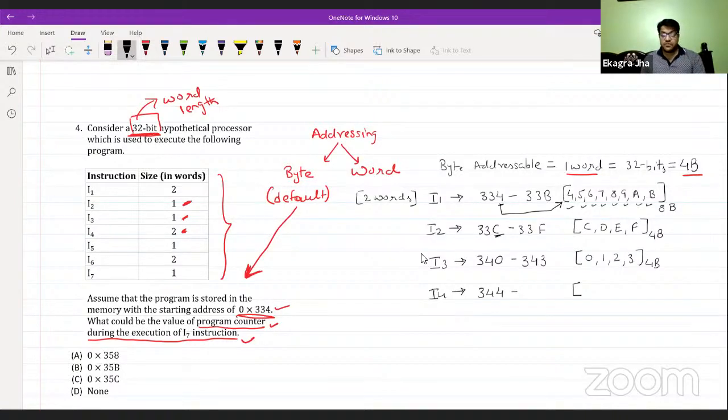So starting from 4, 4, 5, 6, 7, just like the above one, 8, 9, then 10 represented by A, and 11 by B, as 8 bytes long. Starting from 344, I4 got storage till 34F. Sorry, 34B.